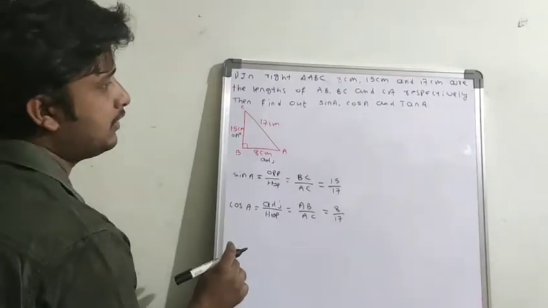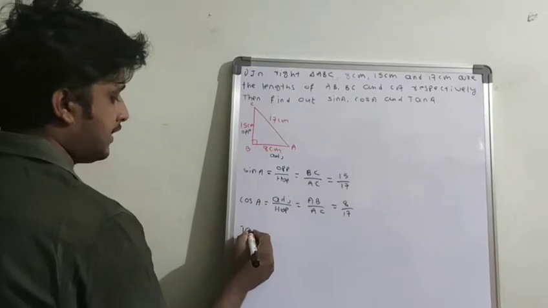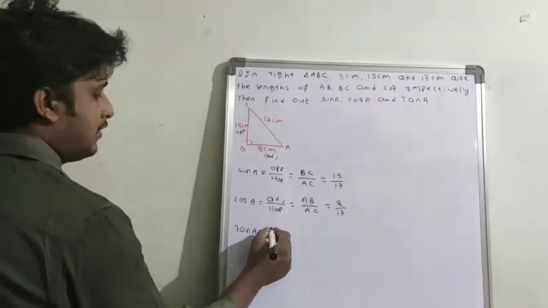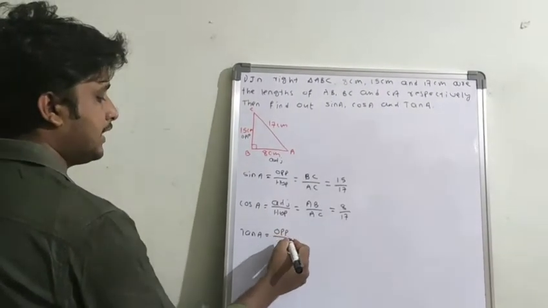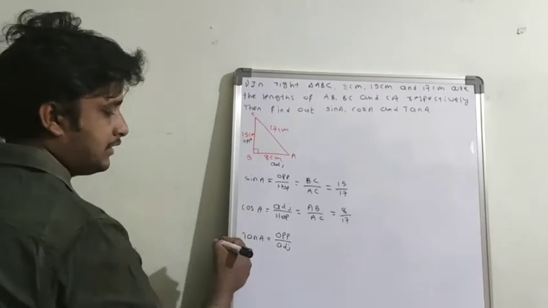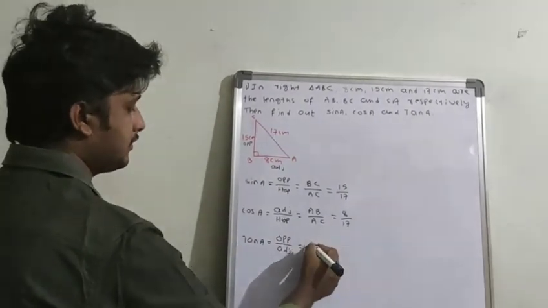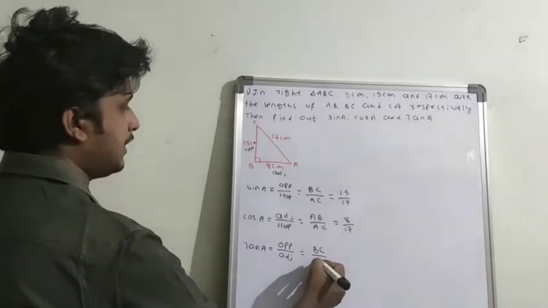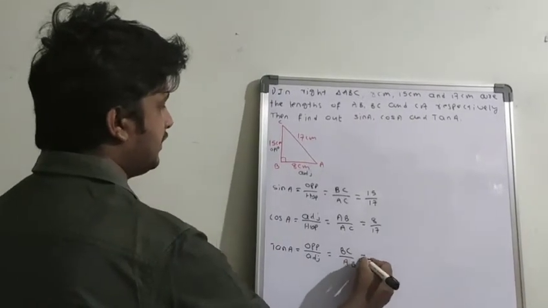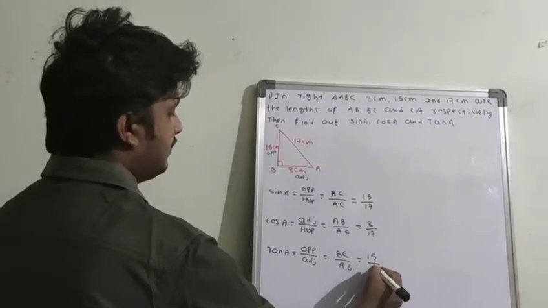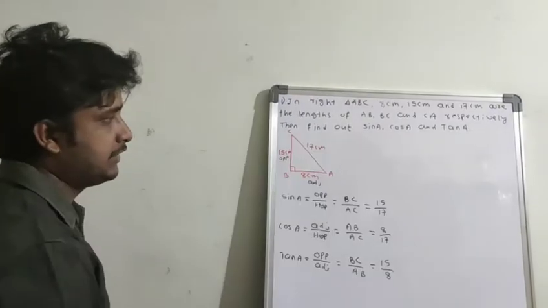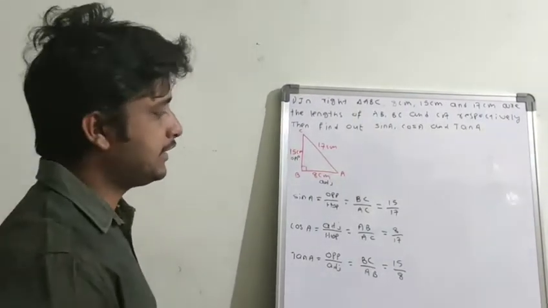So coming to the tan A. So tan A is equal to opposite by adjacent. So from this, opposite BC by adjacent AB, and BC value is 15 and AB value is 8. So these are the sin A, cos A and tan A.